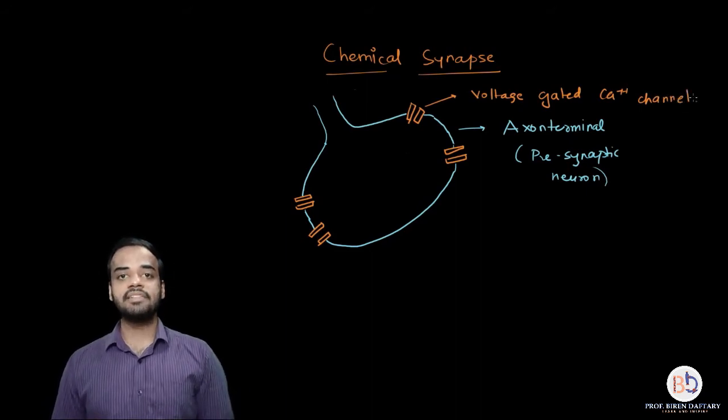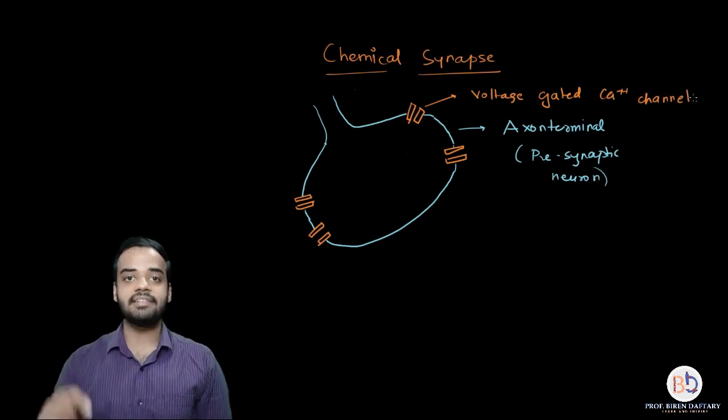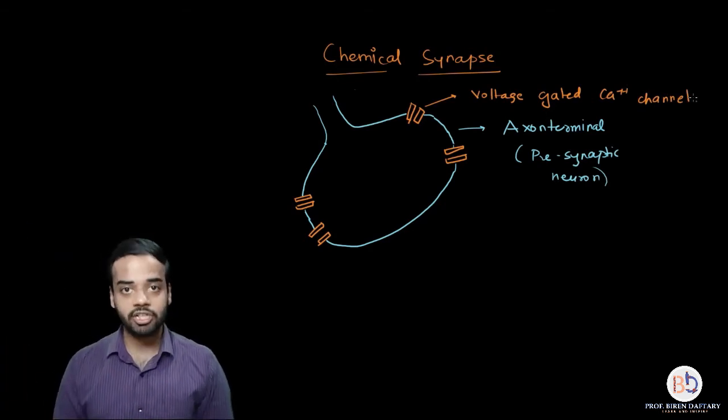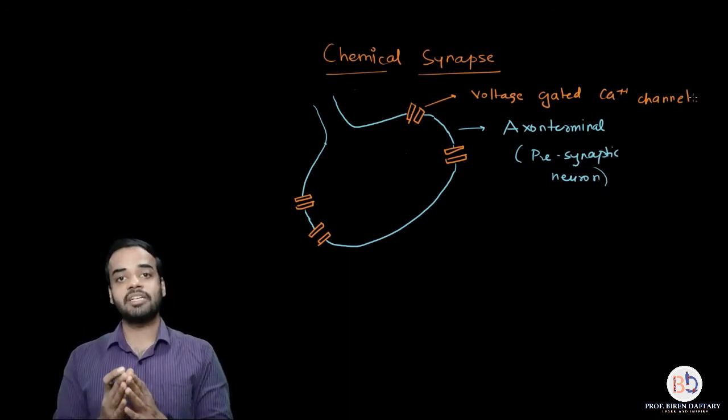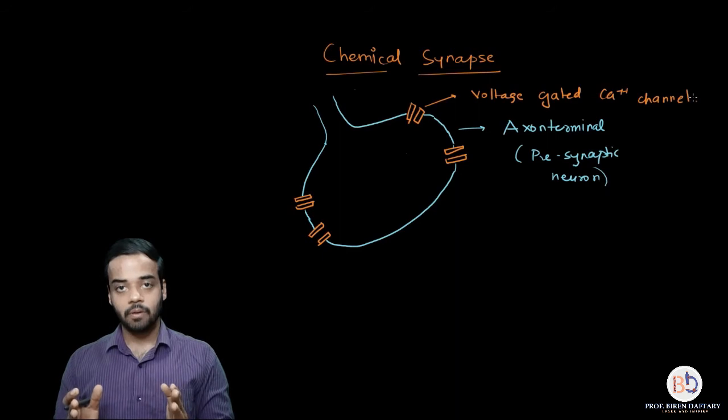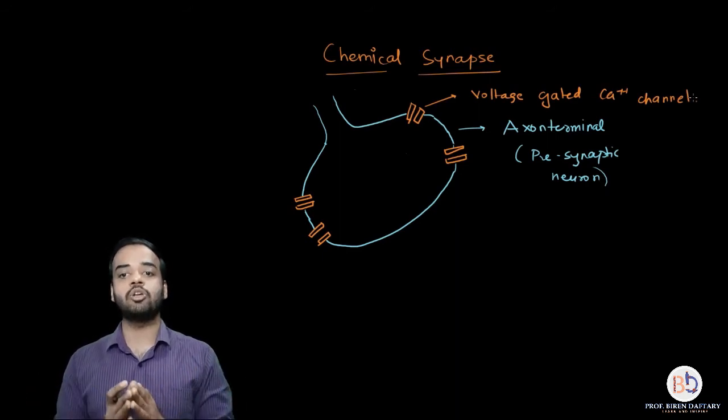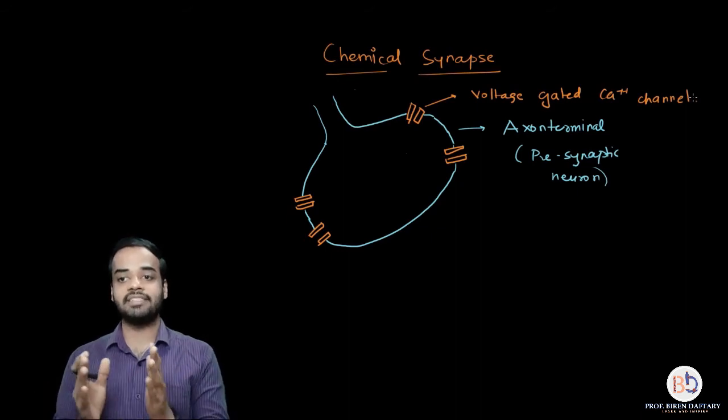See, that means that when the impulse reaches this axon terminal of the presynaptic neuron, that impulse is going to cause these calcium channels to open. So till there is no impulse in these areas, the channels will remain closed. Suppose right now the presynaptic neuron is at rest. That means there is no impulse being conducted. At that time, all the calcium ion channels will be closed because there is no impulse over there.